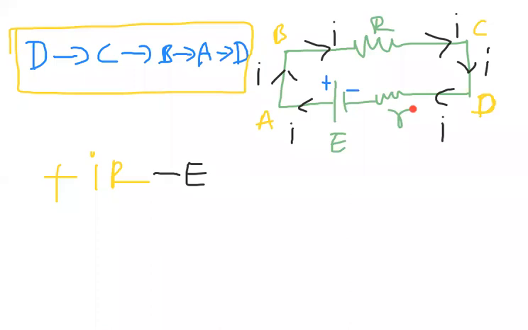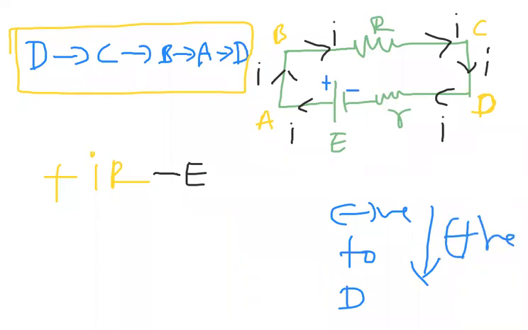We are moving from the negative terminal to point D. Current always flows from where to where? High potential to low potential. Current is flowing from D to the negative terminal. Current is flowing in this direction, but we are traveling in which direction? A to D, opposite. We are traveling opposite, so we can say positive sign.